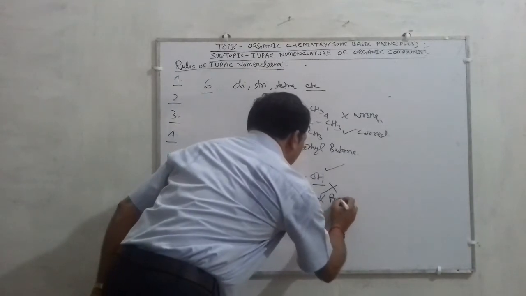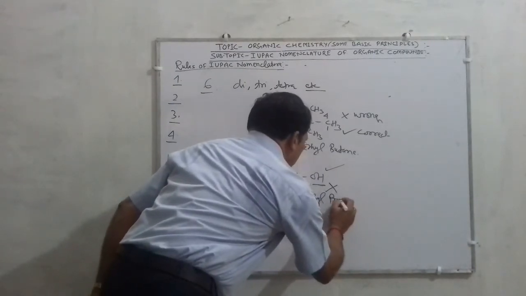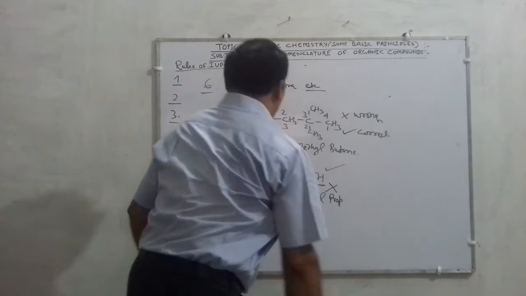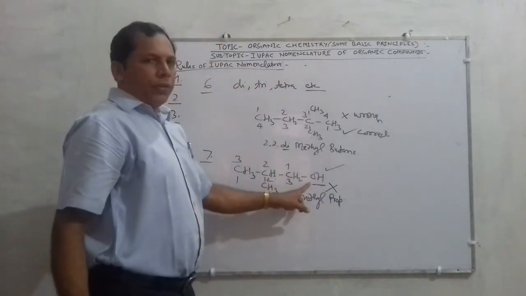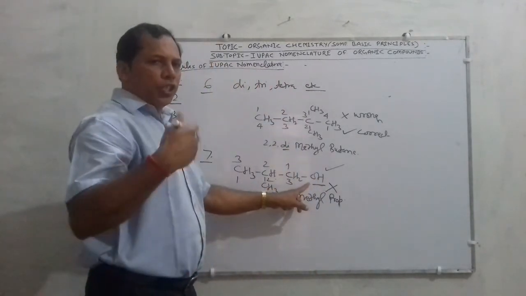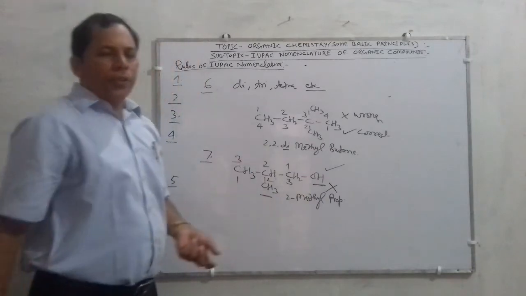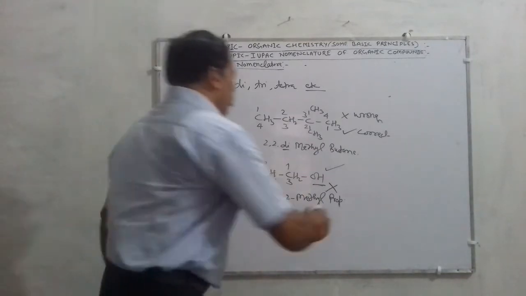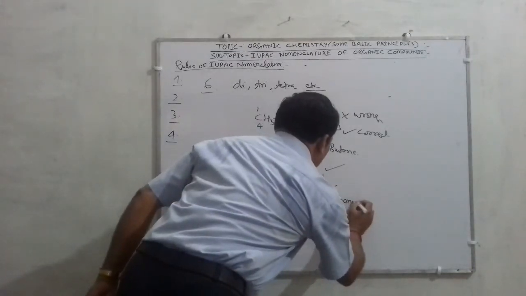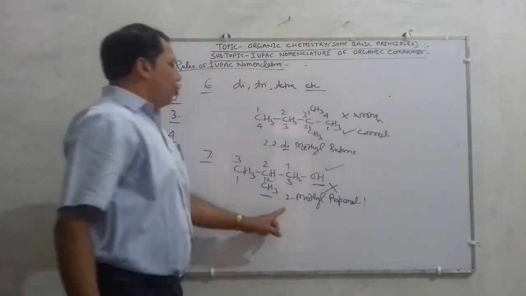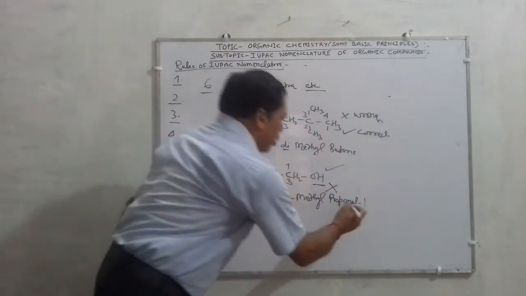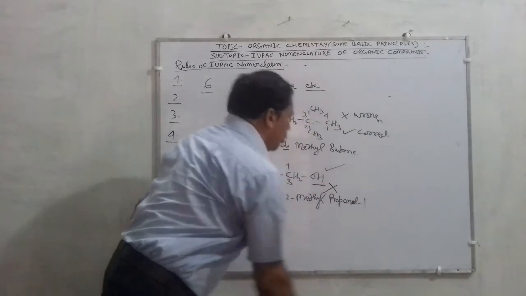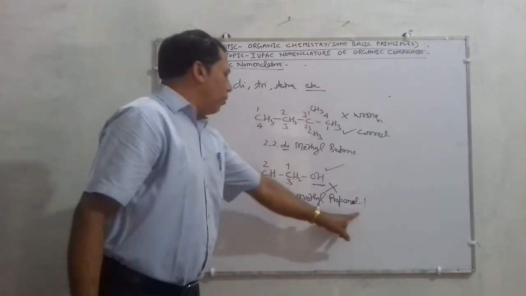So write prop or propane, and since OH is present, which is an alcoholic group, and in IUPAC alcohol is ol, this is propanol 1. 2-methyl propanol, this is the ol, children. This is 2-methyl propanol 1.